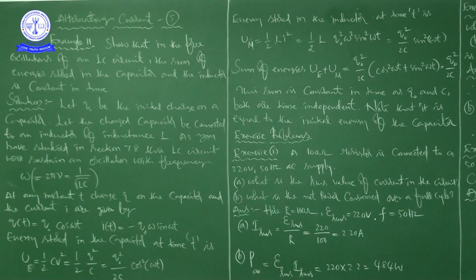Generally, the formula to calculate energy stored in the capacitor is 1 by 2 CV square. The formula to calculate energy stored in the inductor is 1 by 2 Li square. Okay, right, that is the general thing. And here the sum of energies stored in the capacitor and the inductor means 1 by 2 CV square plus 1 by 2 Li square is constant in time.